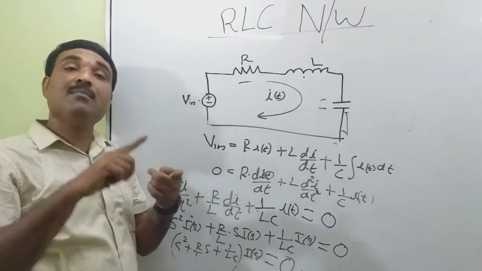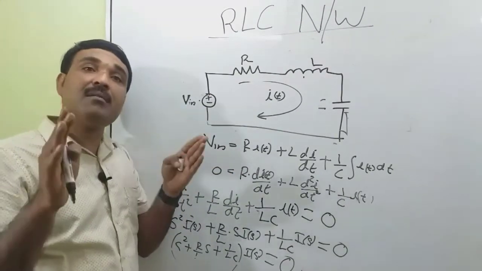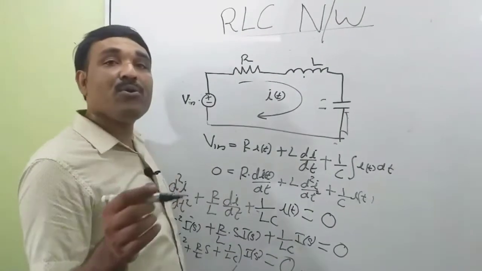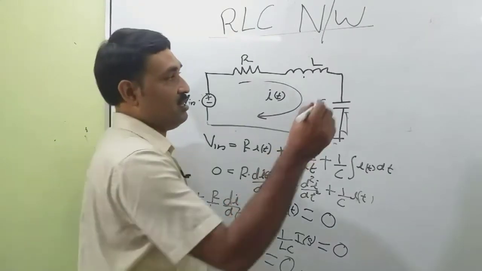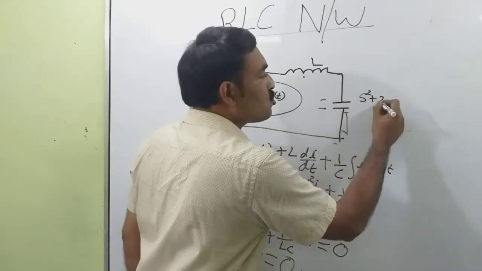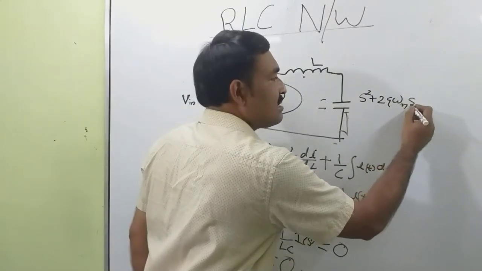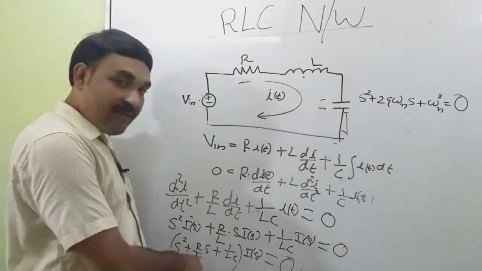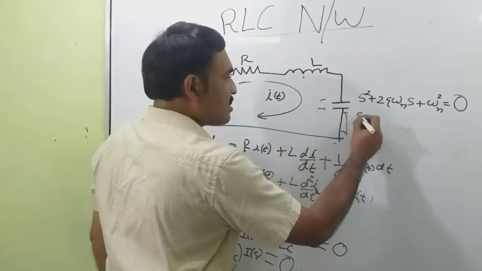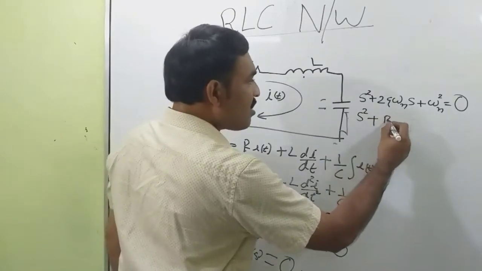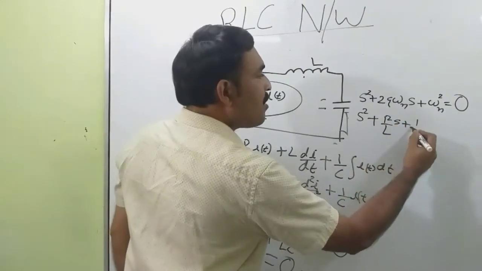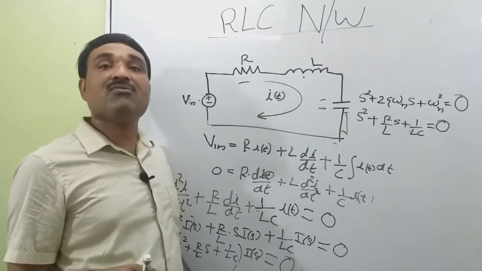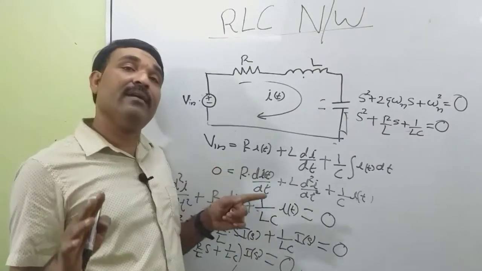Whether the network is underdamped, overdamped, critically damped or undamped depends on the values of R, L and C. Now I am going to write the standard second order equation: s squared plus 2 theta omega n s plus omega n squared equals 0. Our characteristic equation is s squared plus R/L s plus 1/LC equal to 0. Now comparing these two equations, we find the values of theta and omega n.